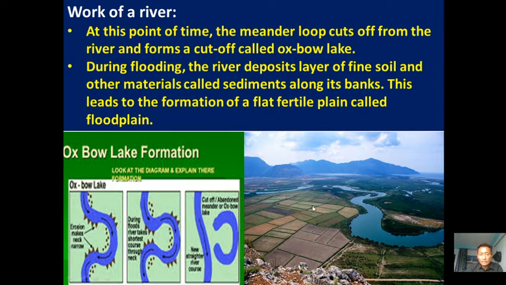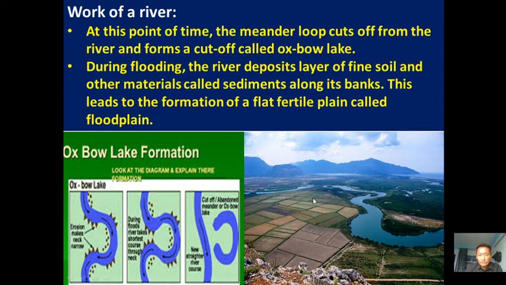These sediments are very fertile in nature. So this leads to the formation of a flat fertile plain. Fertile means land on which we can grow food crops. Because of the very fertile soil, we can grow lots of crops. So this is agriculture. People are practicing agricultural operations on this patch of land along the side of this river.